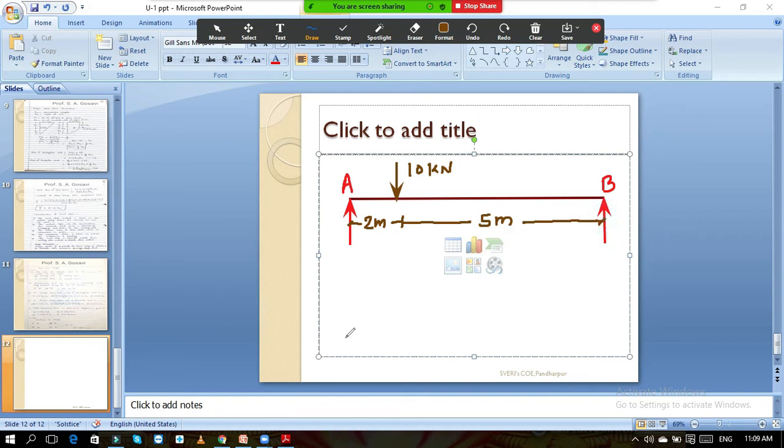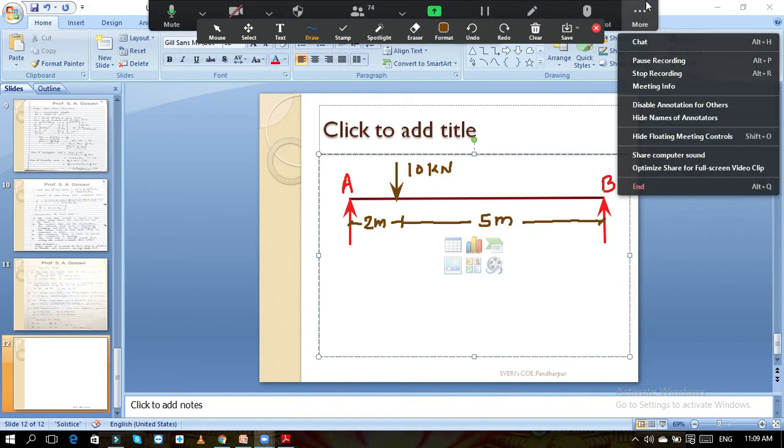Now if I ask you what is the maximum bending moment in this beam, are you able to calculate it? Yes, no? Just give me the reply. This AB is a simply supported beam.